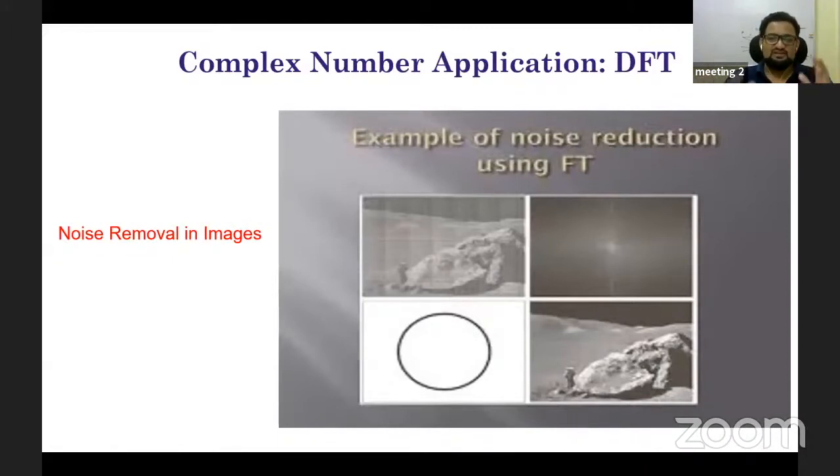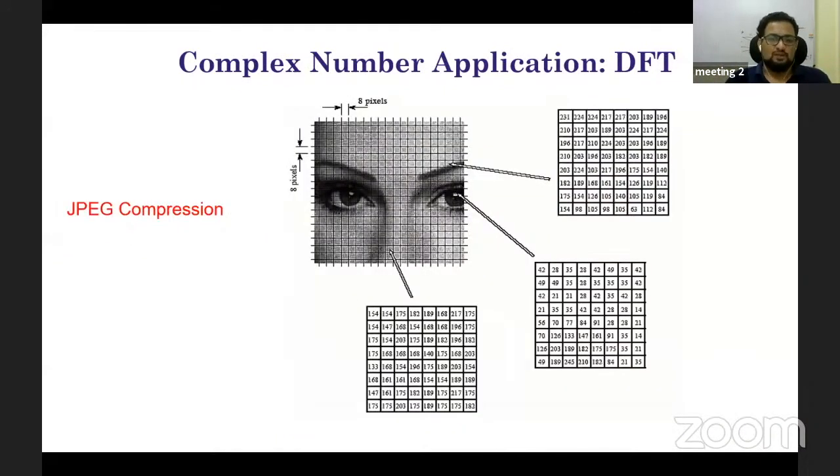So the idea is that the Fourier transform is driven by complex numbers, and complex numbers help us solve different kinds of problems. Another very important application is JPEG compression. I have 15 more minutes, so I will be a little bit faster. JPEG compression is a very popular compression algorithm. I have already given you one example. JPEG compression compresses the image by dividing it into 8x8 blocks.